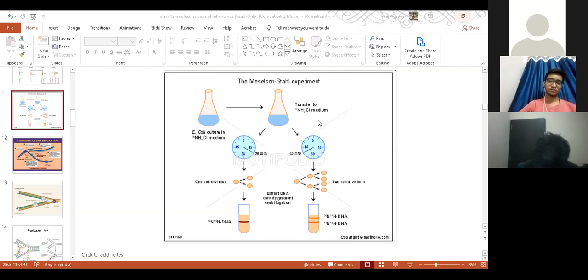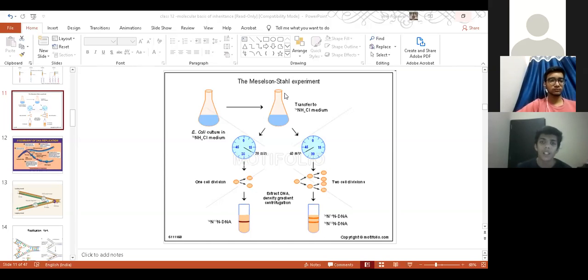That means when the parental DNA forms the daughter DNA, one strand comes from the parent and the other is the newly synthesized strand. When division happens, strand separation occurs and new strand synthesis starts from the center. The newly synthesized DNA will have one parental strand and one new strand, which is why we call DNA replication semi-conservative. It was proved by Meselson and Stahl by their experiments.